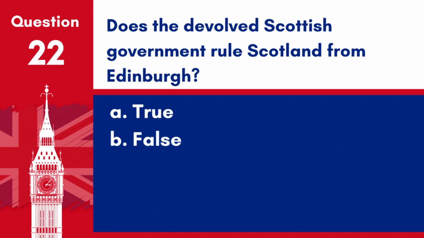Question 22. Does the devolved Scottish government rule Scotland from Edinburgh? A. True. B. False. Answer. A. True. The devolved Scottish government, responsible for many aspects of Scotland's domestic policy, is based in Edinburgh.